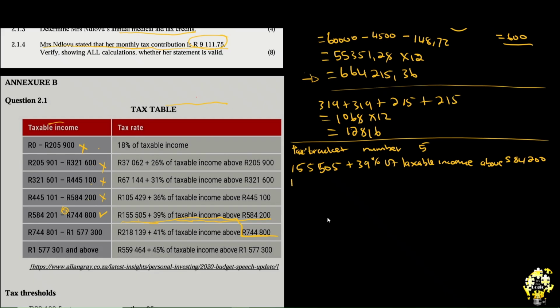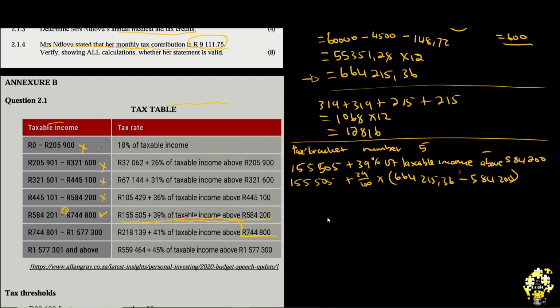So it's 155,505 plus 39 over 100 of, which is multiply, we open brackets. What is our taxable income? It's 664,215.36. What is our above? It's subtracting. What are we subtracting? This one, 584,200.